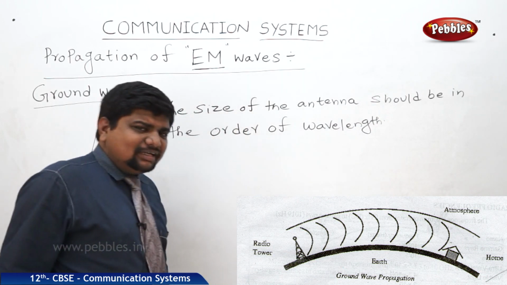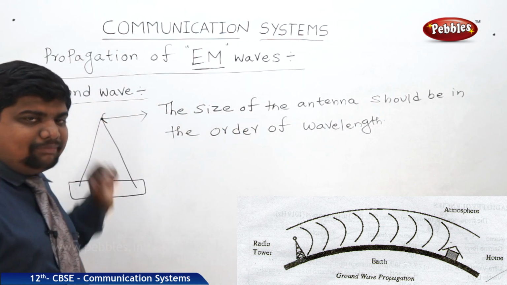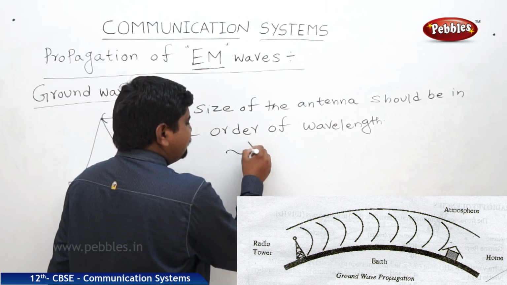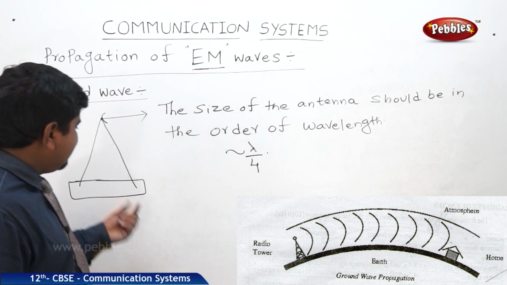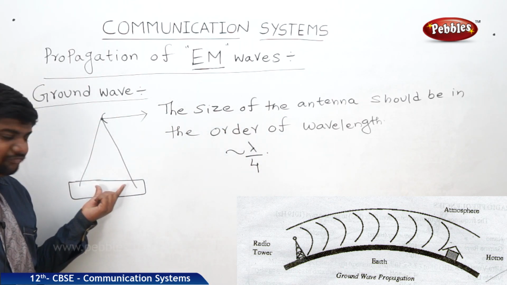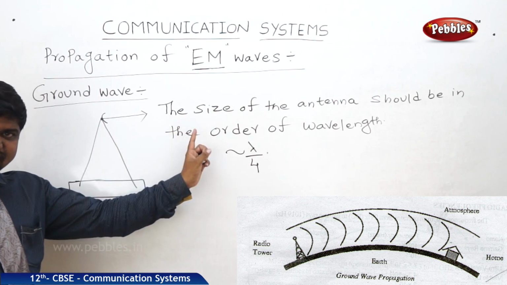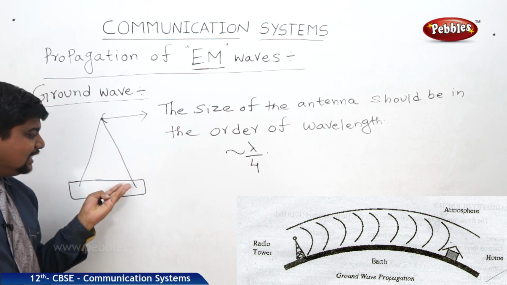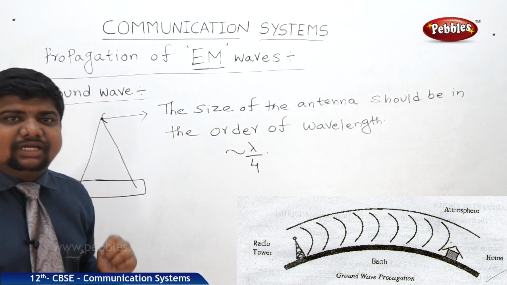So what is the conclusion of this point? Suppose this antenna should emit a wavelength of lambda. The size of the antenna should be in the order of lambda by 4 approximately. It has a base in the ground. When this antenna is radiating the waves, these waves will attenuate because of the increasing surface energy. That is one point we should understand.